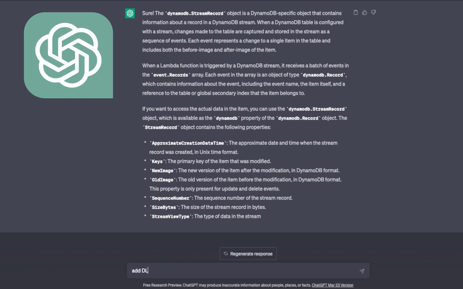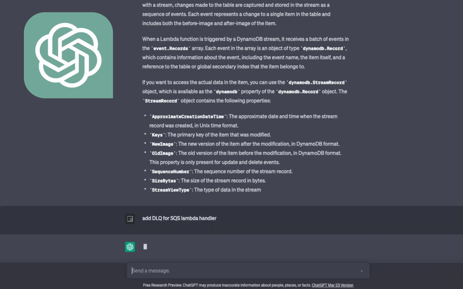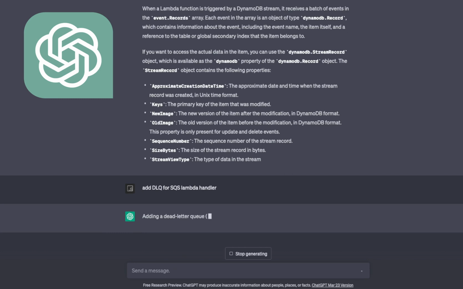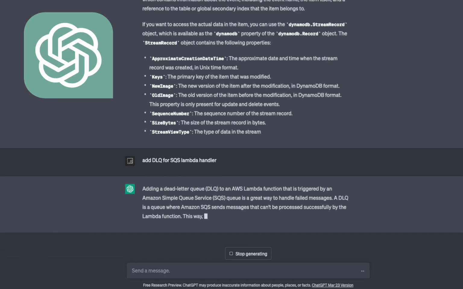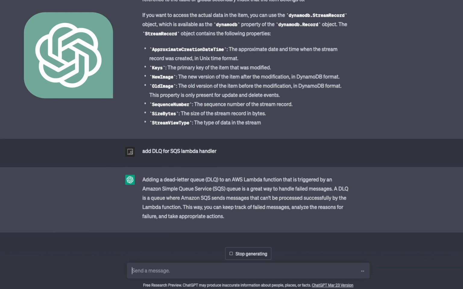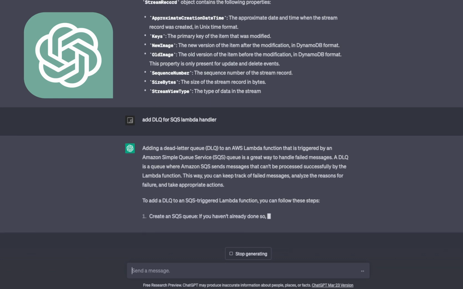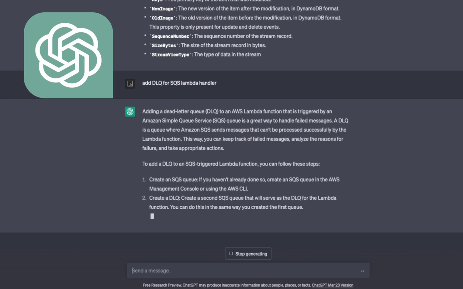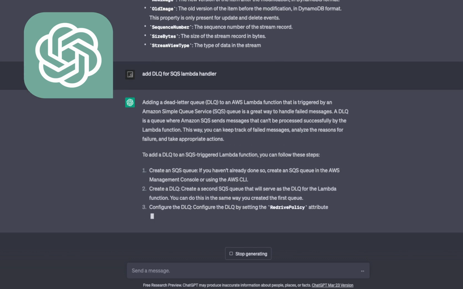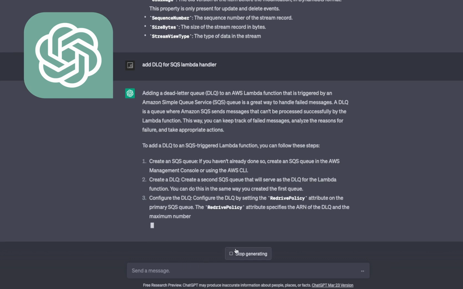Add DLQ for SQS lambda handler, right? I'm adding a dead letter queue for the SQS. Let's say if I'm not able to process the message, then the DLQ should be able to process that message. So let's see what it does. To add a DLQ, what you need to do is create an SQS queue, and then you need to go to the AWS console and configure the DLQ, and I will stop here.